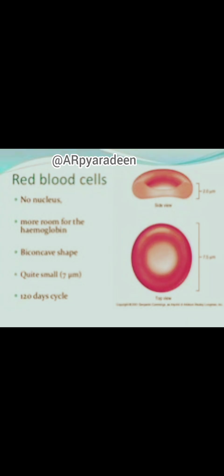RBCs have an average lifespan of 120 days, after which they are destroyed in the spleen. Spleen is commonly known as the graveyard of RBCs.